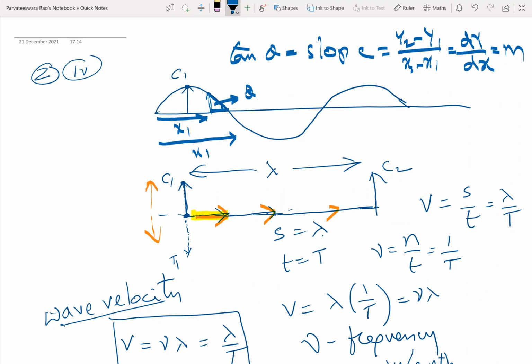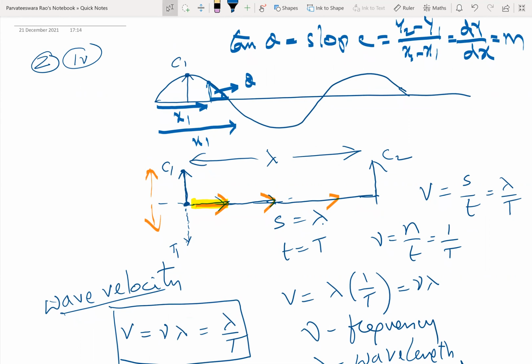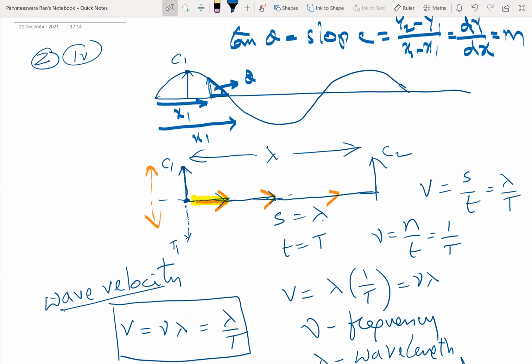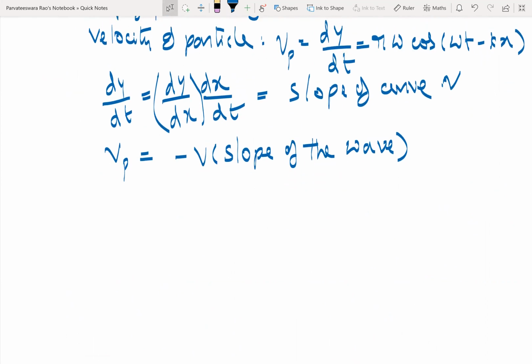So slope of the curve is dy by dx, and x will be continuously advancing, but slope will be sometimes positive, sometimes negative. So hence this negative sign has come. Therefore, particle velocity is equal to minus of wave velocity multiplied by slope of the curve.